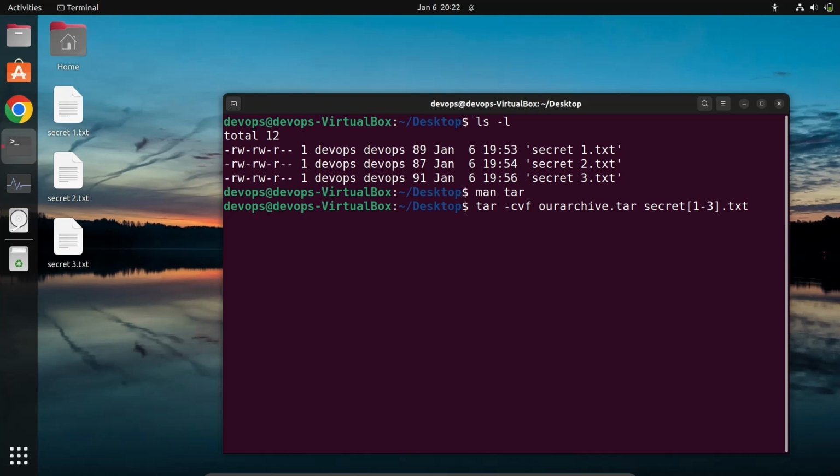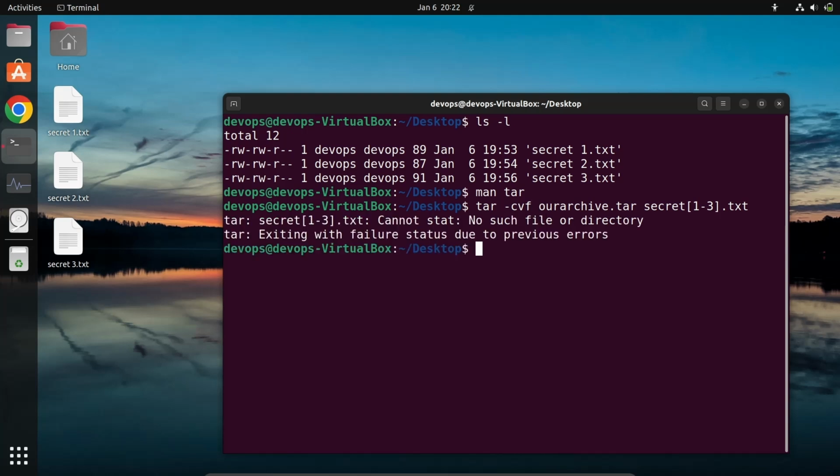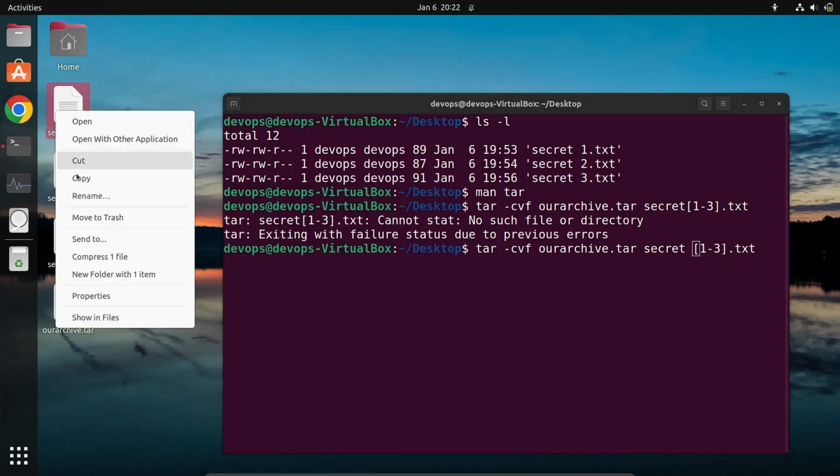If I hit enter, it says secret1 cannot stat, no such file or directory, exiting due to previous error. I think it was unable to find something. I think I didn't provide a space in between. There was no space in between, right? So what I can do is rename those.